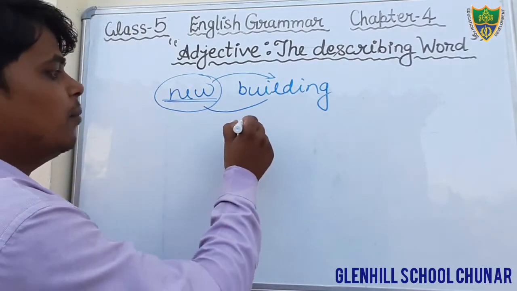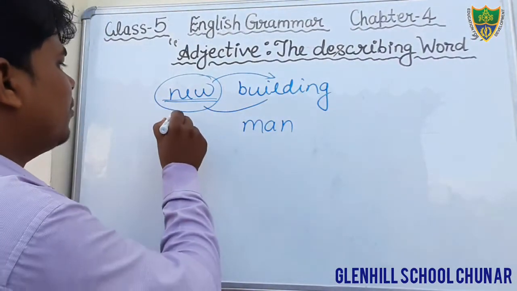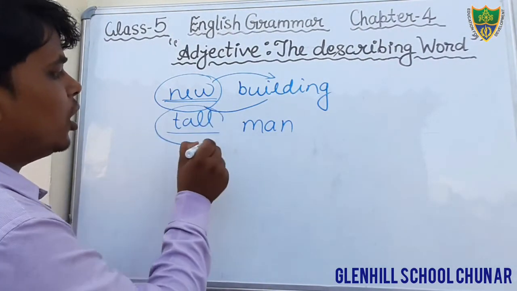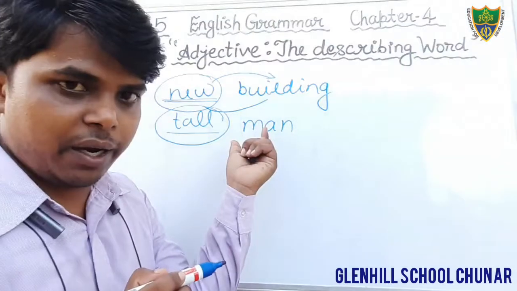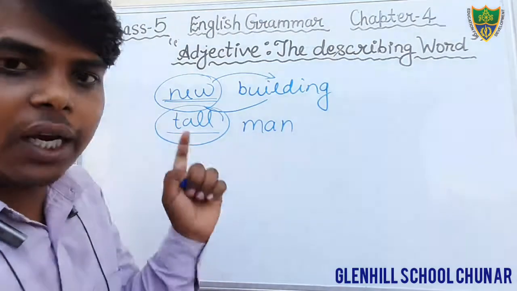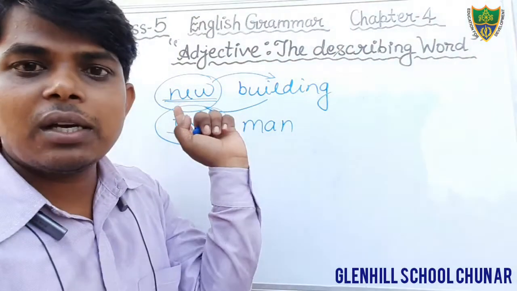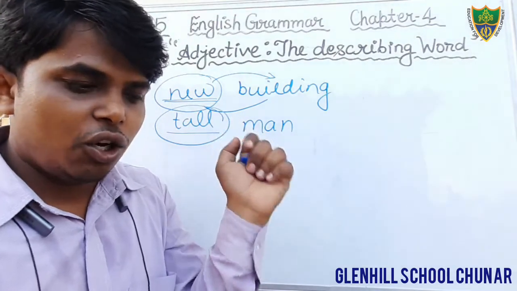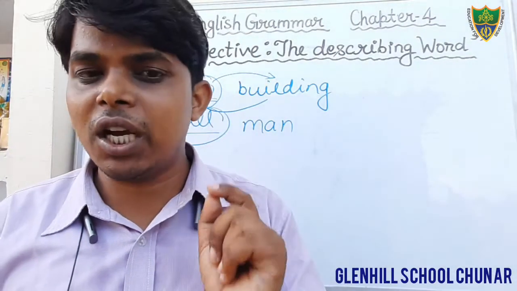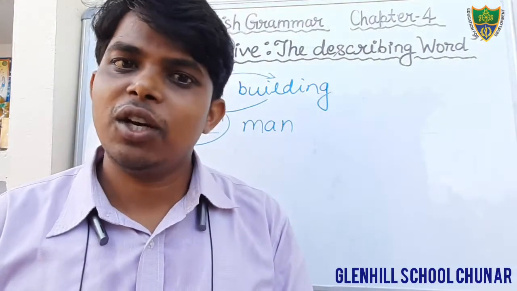Suppose that man is a noun. Here I have written tall man. The word tall describes the quality of this man. Therefore the word tall is an adjective. Here the word new is an adjective. Okay, students, so we can say that an adjective is a word which tells the quality of a noun or pronoun in a sentence.